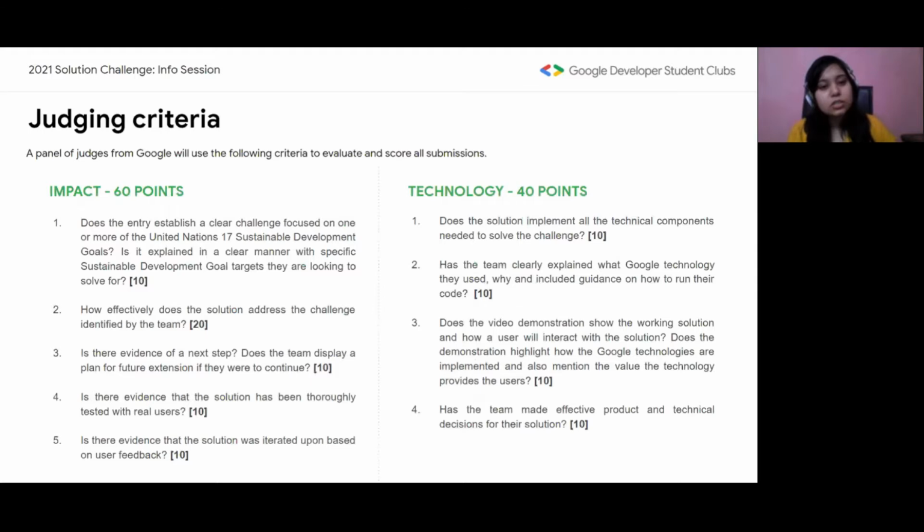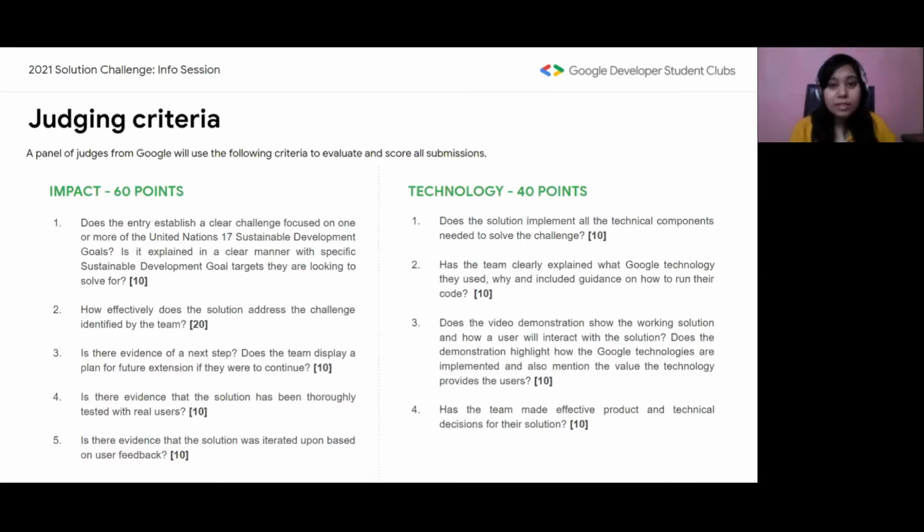In the impact section, you have to make sure that your entry is establishing a clear challenge that's focused on one or more of the United Nations Sustainable Development Goals. Your solution has to be explained in a clear manner as to which specific goal you're focusing on. They see how effective your solution is. Also, if you have planned for a future of your submission, if you have thought about the next step.